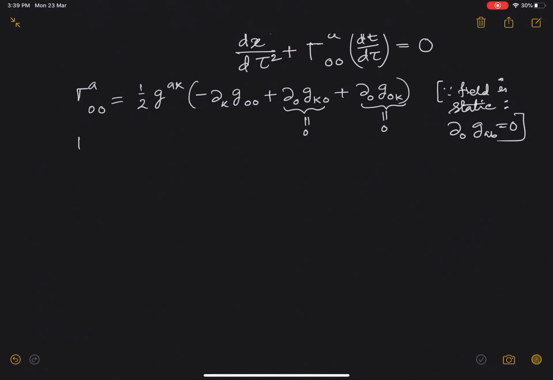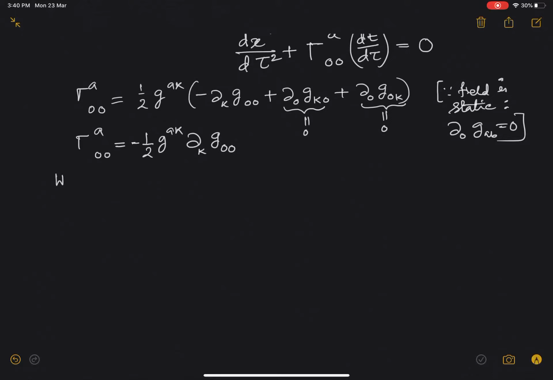Therefore our job is even simpler now. Gamma A00 is minus half GAK del K G00. And then we have to apply the condition that the field is weak. This condition has to be applied. It allows us to decompose the metric into Minkowski form plus a small perturbation.